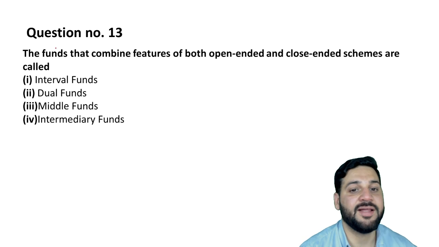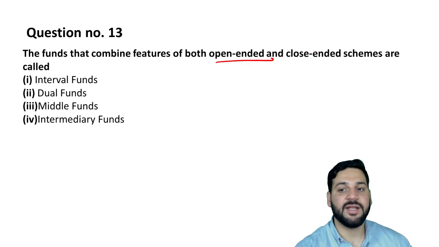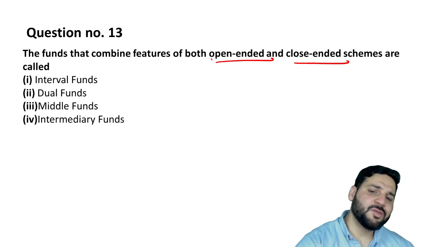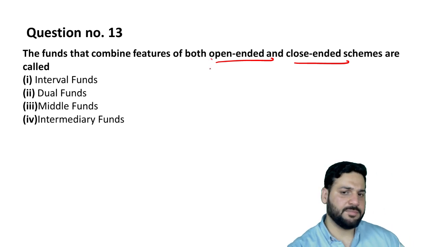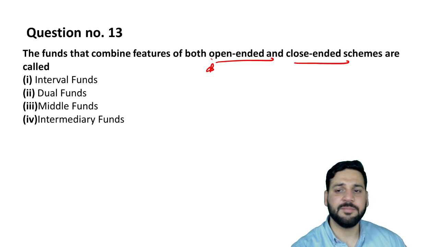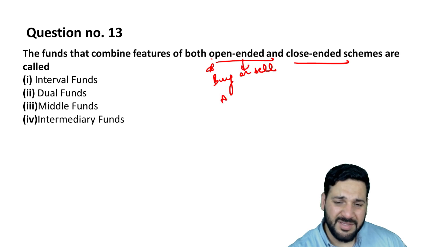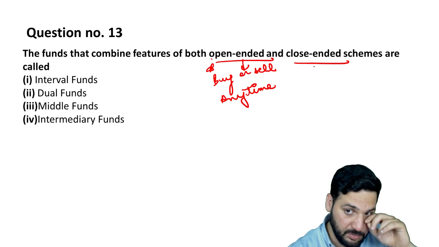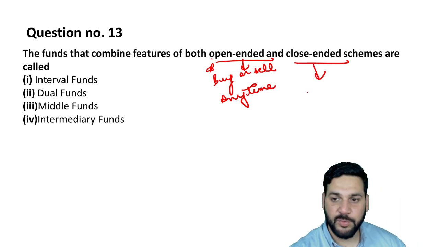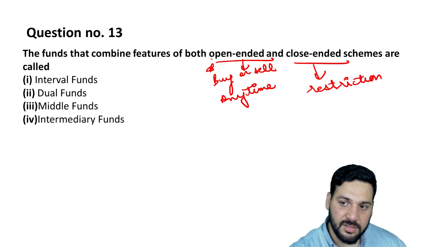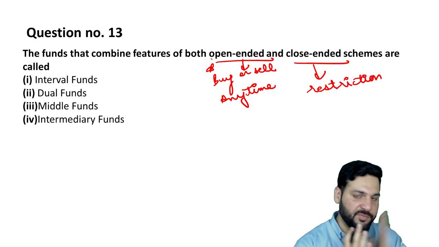Next question, the fund that combines feature of open-ended and close-ended. What happens in open-ended? आप कभी भी बेच सकते हो, खरीद सकते हो. You can buy and sell anytime. ये होता है open-ended. What happens in close-ended? You cannot. There are restrictions. You cannot sell it back to the AMC before the maturity period.